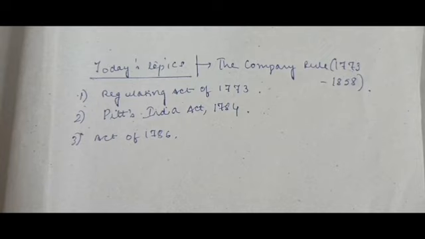Also another important thing is that the appeals from the provincial court were to be taken to the Governor General and Council, and not to the Supreme Court. The Governor General and Council was given powers to frame regulations for the provincial court and councils, and the Supreme Court was different. Okay, Supreme Court was different. This act also exempted the officials and servants of the company from the judicial matters of the Supreme Court for all their official actions. So it was kind of a partial law.